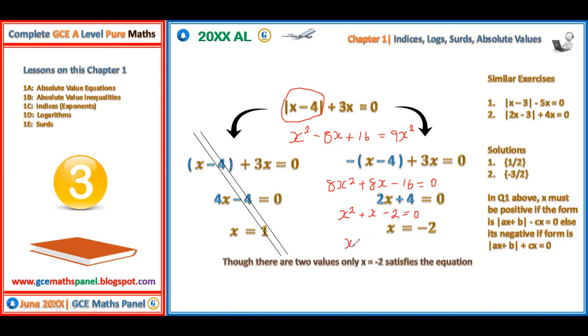Or which other method you want to use? So is there a factor? There's a factor. So we have x plus 2 into x minus 1 is equal to 0.